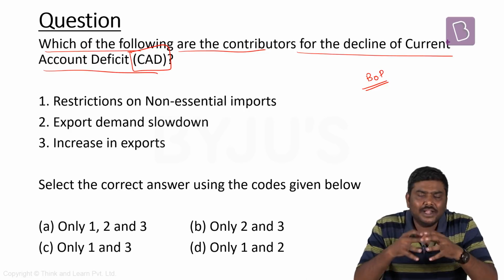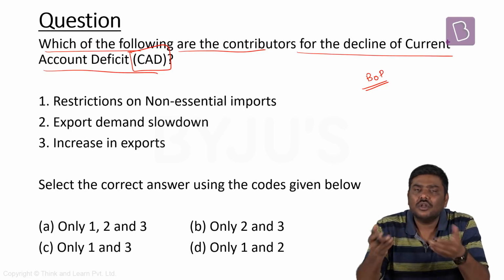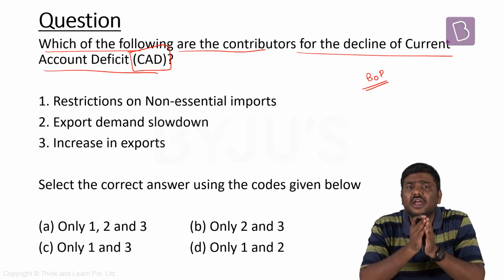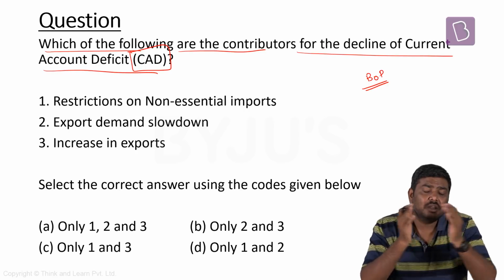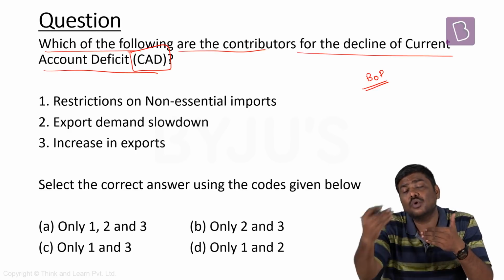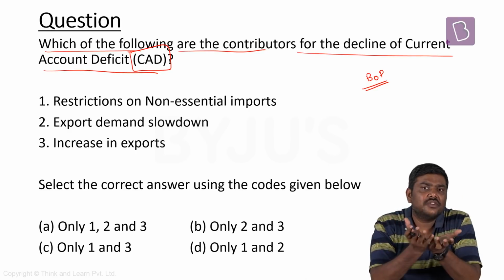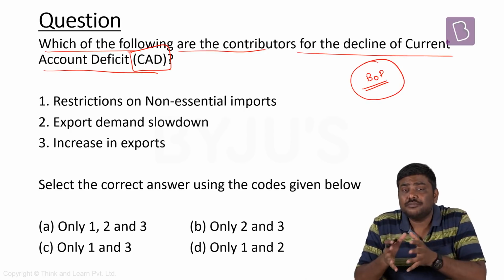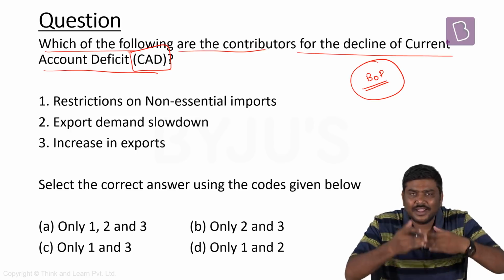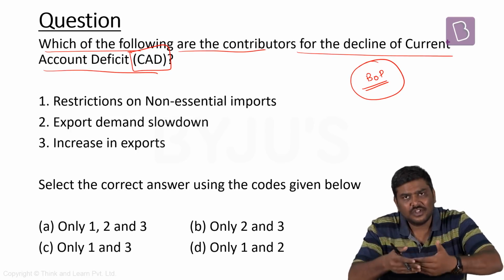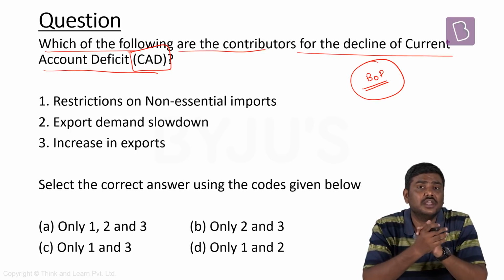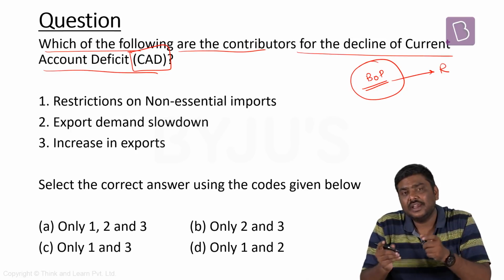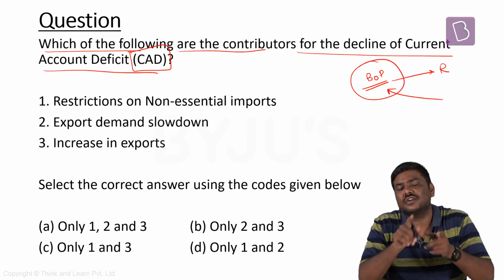For example, India exports, India also imports. That is one type of a transaction. FDI will flow into India, FDI will flow out of India. Remittances will come into India, remittances will go out of India. All these kind of transactions are recorded under the concept of the balance of payments. This is important to record for a simple reason. At the end of let's say a quarter, at the end of the month or at the end of the financial year, you need to understand whether India needs to pay to the rest of the world or India needs to receive from the rest of the world.